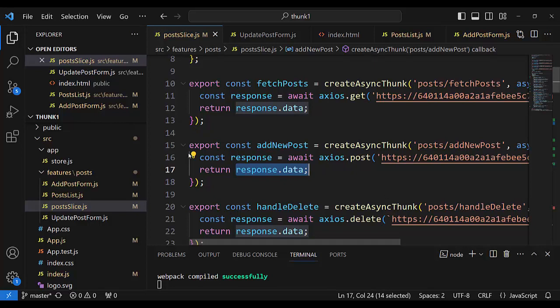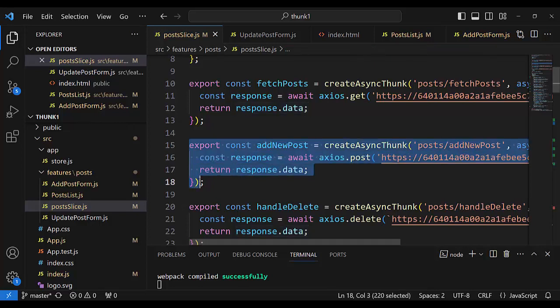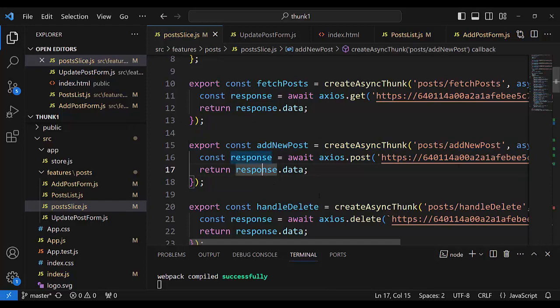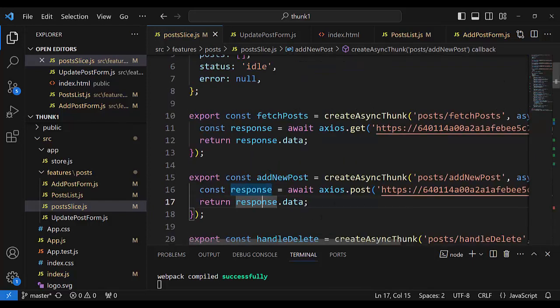We have this small code, and somebody must tell us, must teach us, hey, people, this response data goes to extraReducers. It is down there. And somebody must say what is in the data. In the data, concretely here, is ID, title, content. What ID, title?